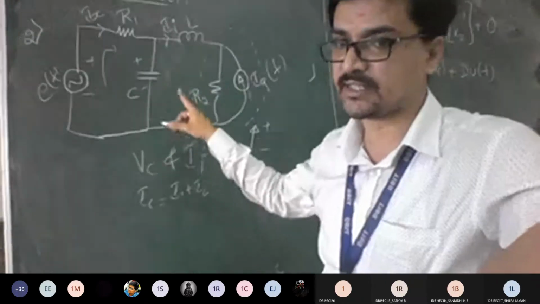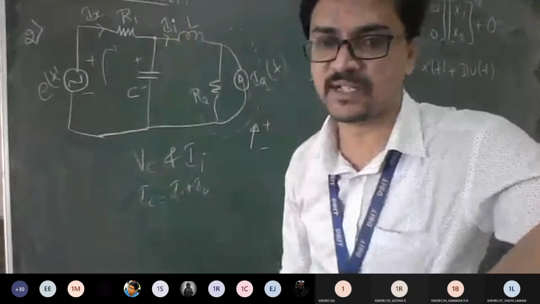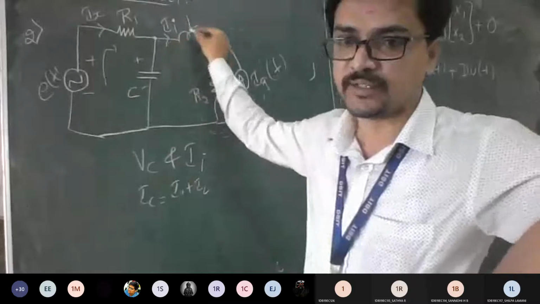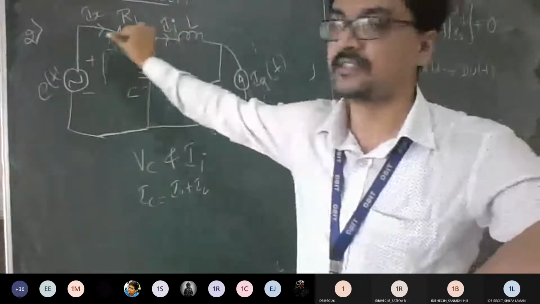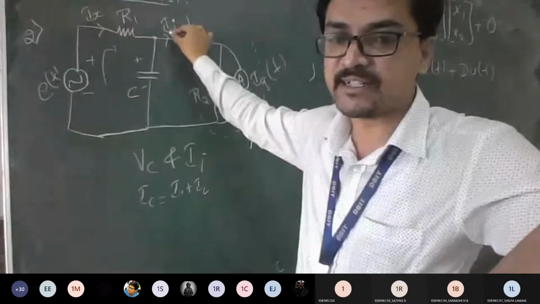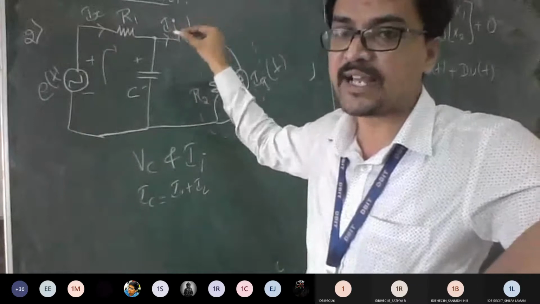Whichever node is having two entering currents, obviously one should be leaving. I can't take these two as leaving. There should be some point which is going to enter also. So this is entering, this is also entering. The IA direction doesn't mean the direction of current. It is telling you where exactly IA is present.